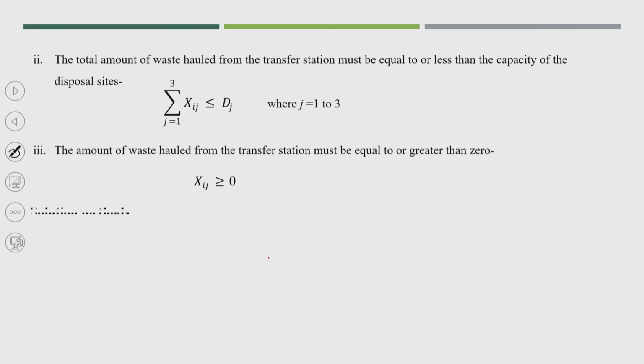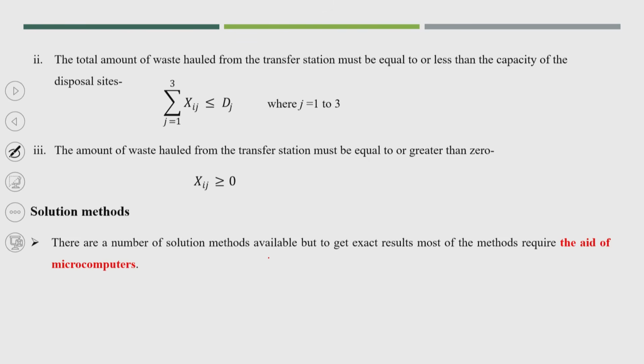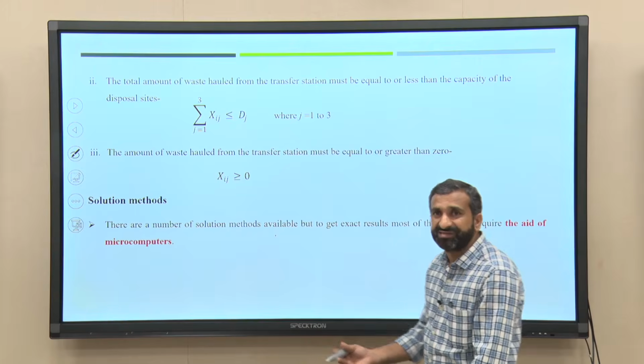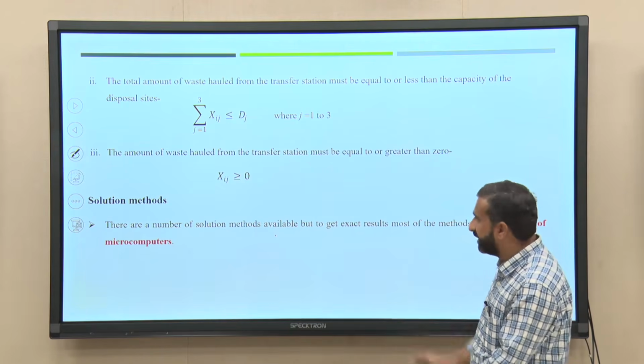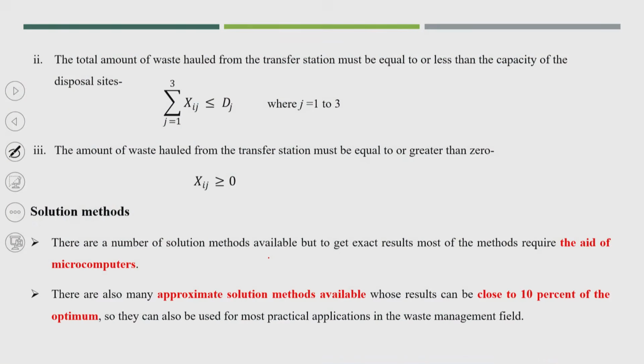There are a number of solutions possible to get the exact result. Most of the methods require the aid of microcomputers. So, a lot of solutions could come up by finalizing the 3 different constraints, and based on that we can finalize the entire operation. There are also many approximate solution methods available whose result can be within 10% of the optimum and is also accepted, so that they can be used for most practical applications in the waste management field.